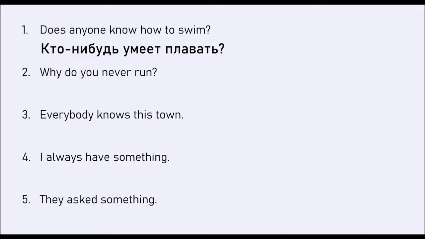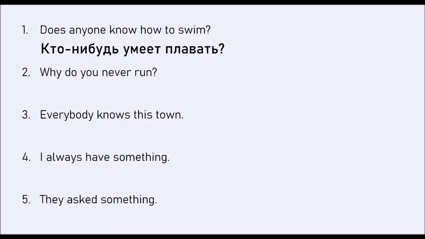And also notice that in English we say, does anyone know? So we treat anyone as if it's the third person plural. In Russian we don't do that, we do the opposite. We treat кто-нибудь as the third person singular. So it's кто-нибудь умеет, as if it's он умеет, or она умеет, and so on. Okay? So once more, кто-нибудь умеет плавать? Okay? Right, next one. Why do you never run?